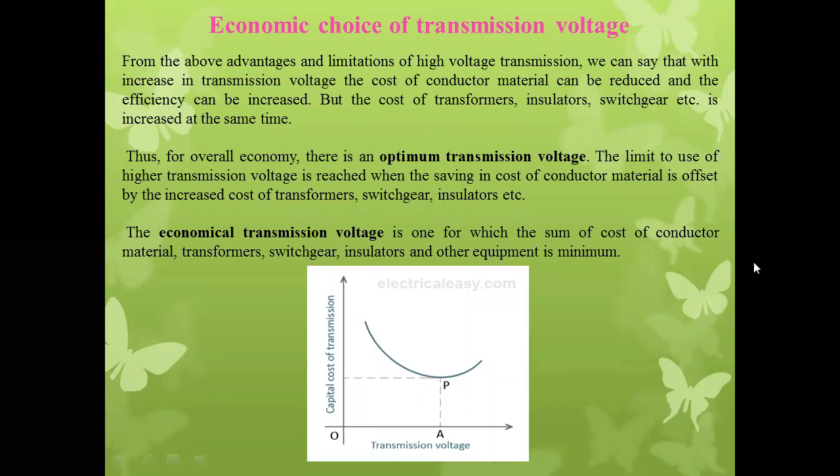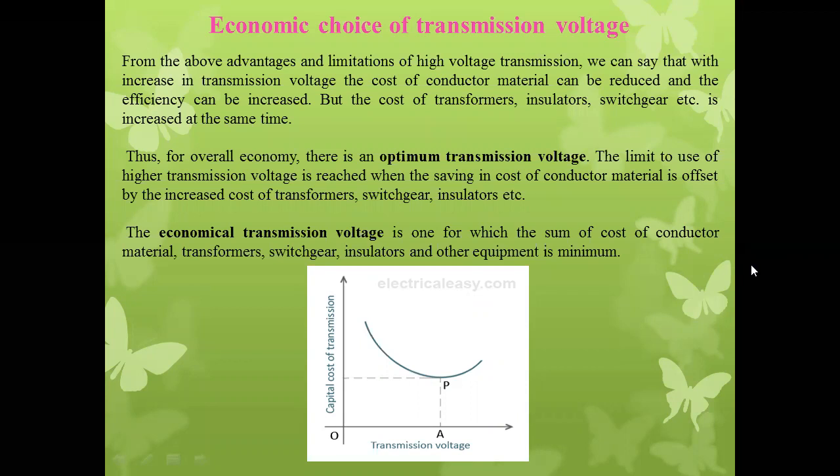Okay, so if we plot the capital cost of transmission versus transmission voltage. See over here, capital cost of transmission means what? Installation cost of the transmission line. Installation cost means what? The erection of towers, or we can say the supporting structure, insulators, conductor cost, switchgear devices, transformers, and all.